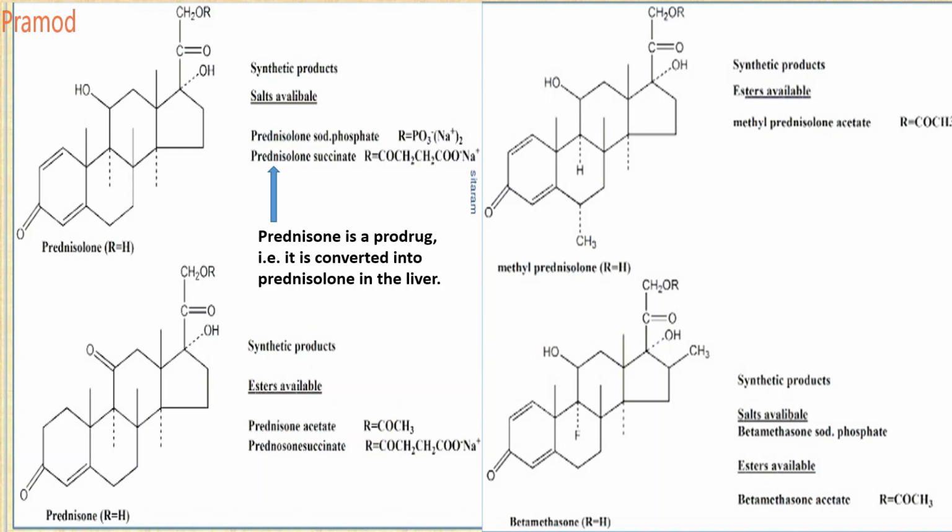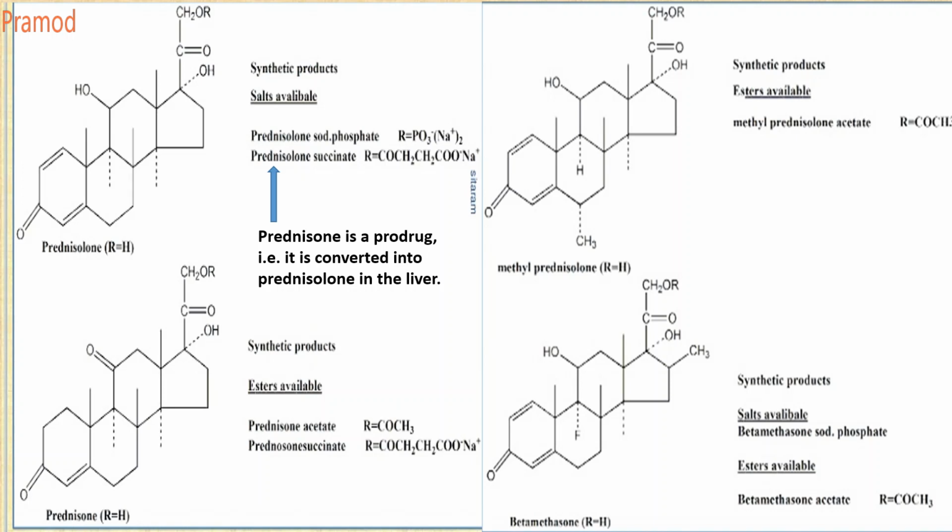Methylprednisolone, what does it contain? It contains a methyl group at the C6 position. Prednisone, what is it? It is a prodrug. In case of prednisone, it contains a carbonyl group at the 11th position. That's the difference.